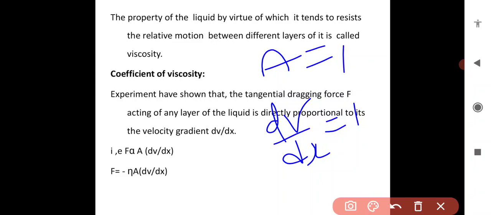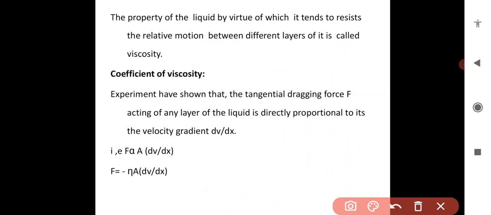Taking the magnitude, you get F equals eta. Therefore, the coefficient of viscosity may be generally defined as the tangential force per unit area required to maintain unit velocity gradient.